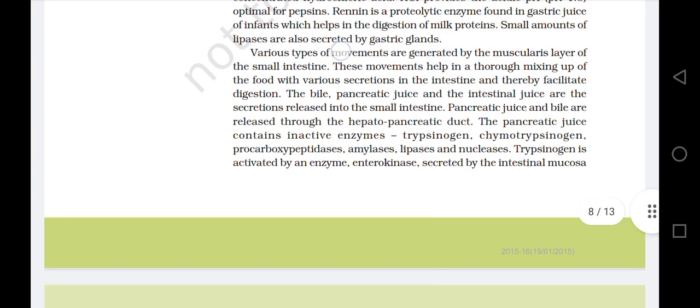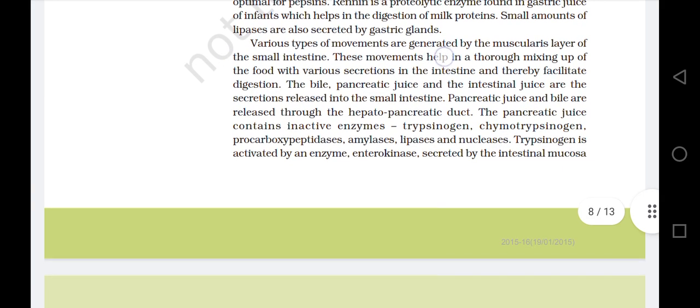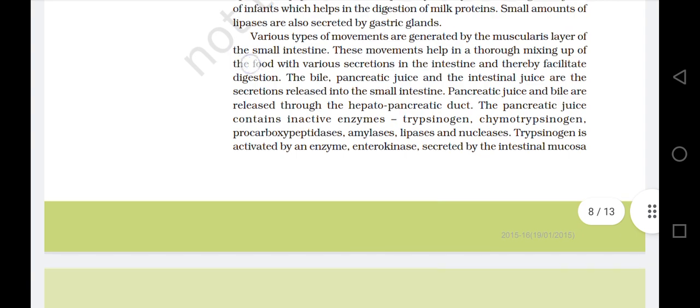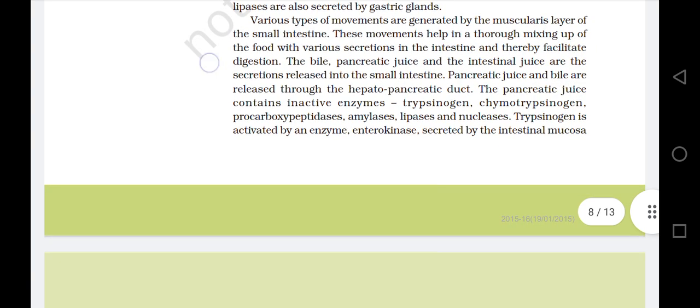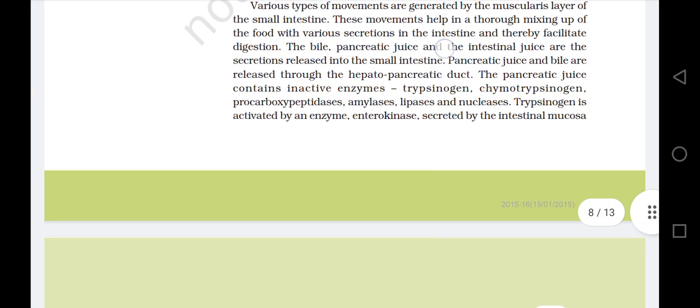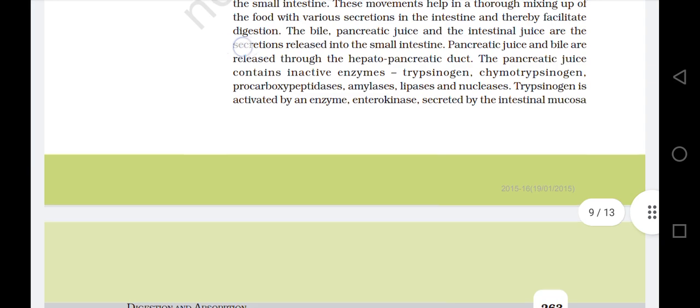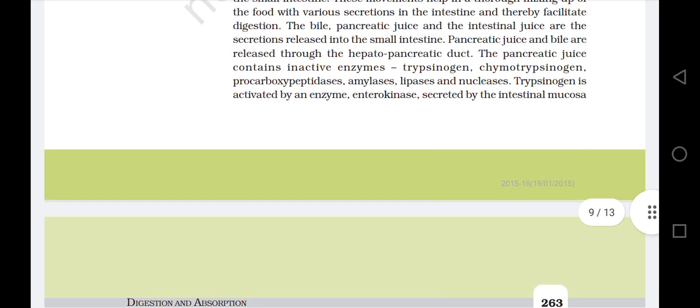Various types of movements are generated by the muscularis layer of the small intestine. The movement helps in a thorough mixing up of the food with various secretions in the intestine and thereby facilitates digestion. The bile, pancreatic juice, and the intestinal juice are the secretions released into the small intestine. Pancreatic juice and bile are released through the hepatopancreatic duct.